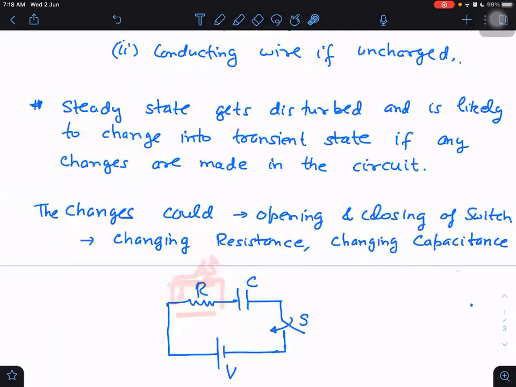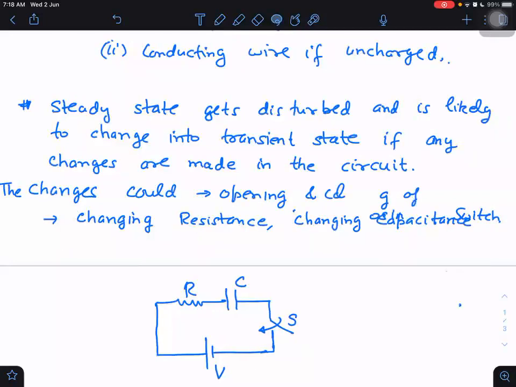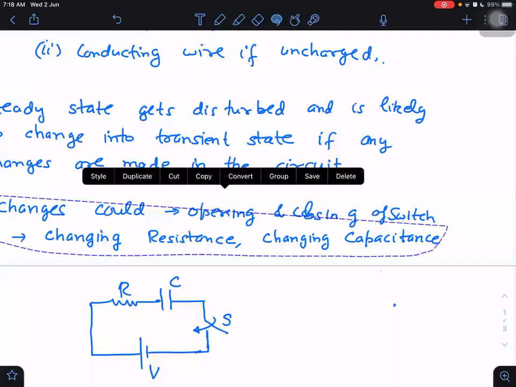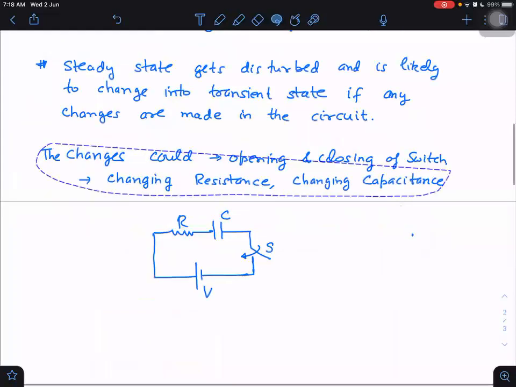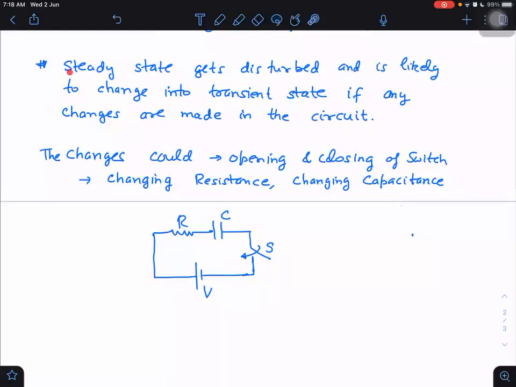So then resistance is changed. I have ways to change the resistance, the capacitance, the potential difference. I have ways to introduce a battery or open and close a switch. Any of these things will result in disturbing the steady state and moving to transient state.